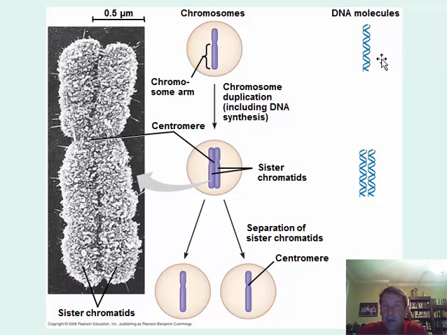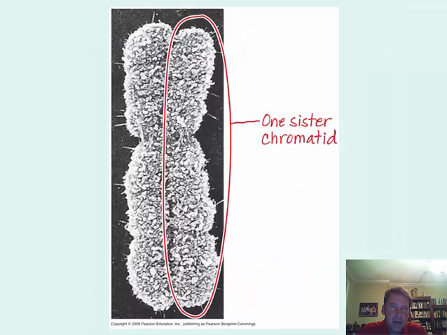This shows it unwound, and so we have our two sister chromatids, which have a long strand of DNA wound together, and so they can split apart, and that's part of the function. So here has one circled, so that's one chromatid right there.